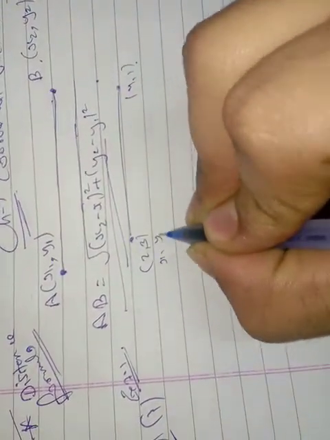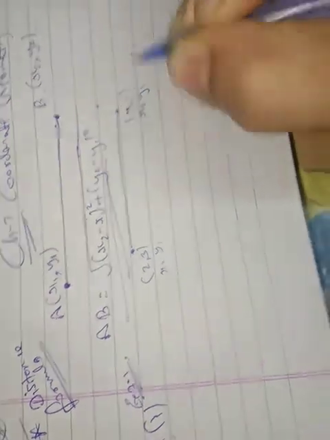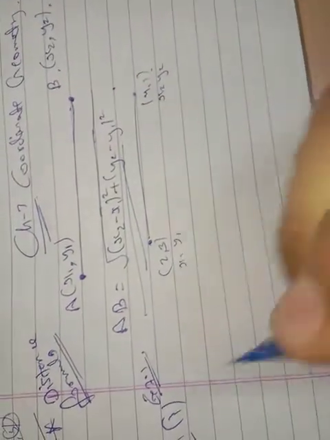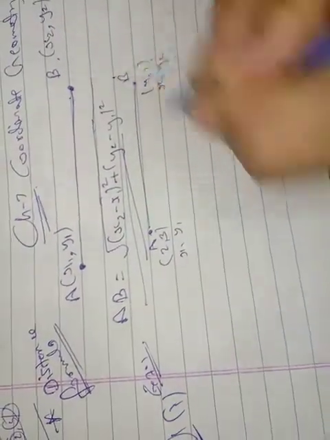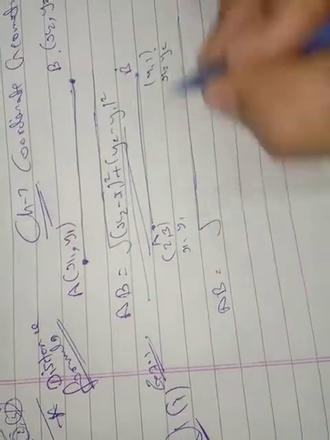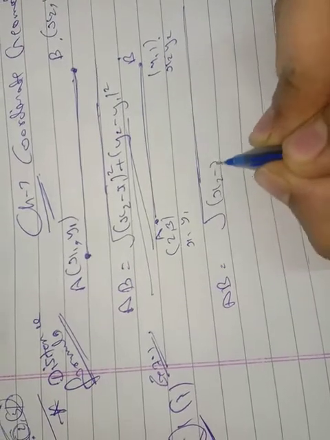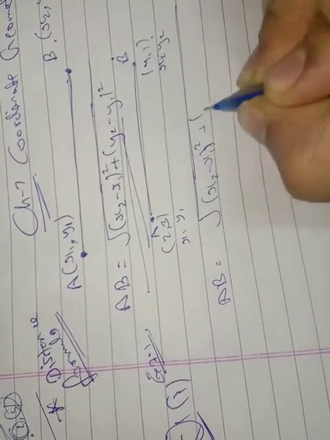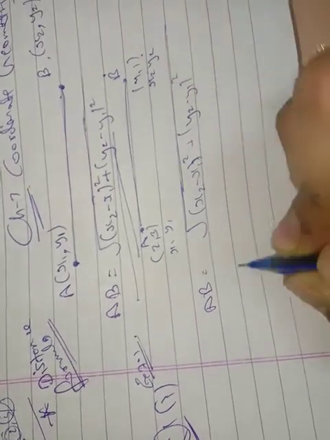This is x1, y1 and this is x2, y2. You can take any one as x1, y1, x2, y2; it's your choice. Suppose this is A and this is B. I have to find AB, which is the square root of (x2 minus x1) whole square plus (y2 minus y1) whole square.